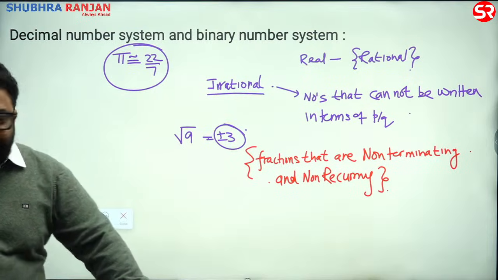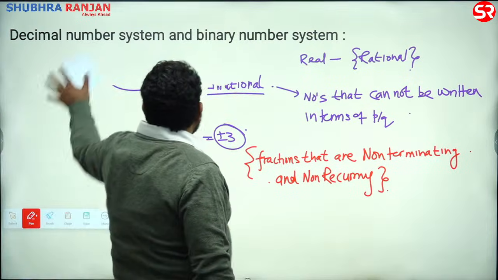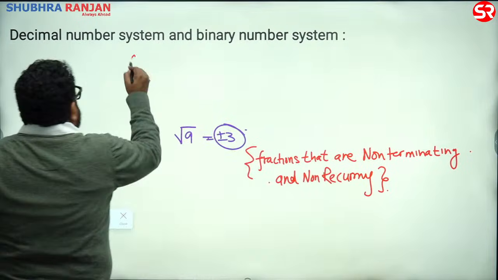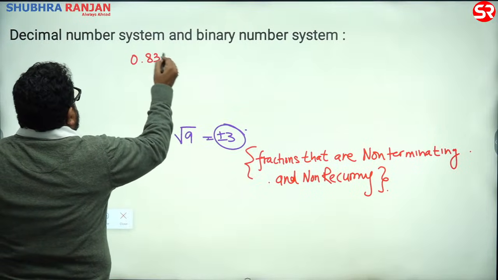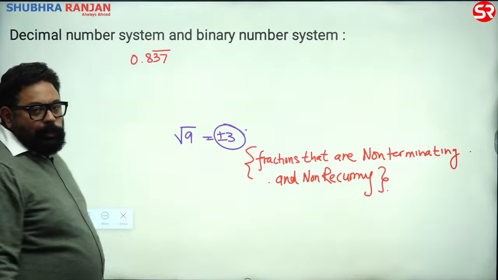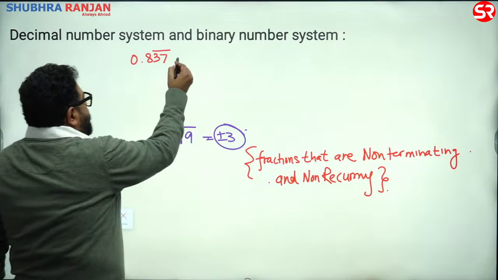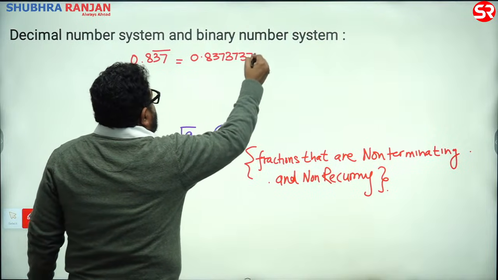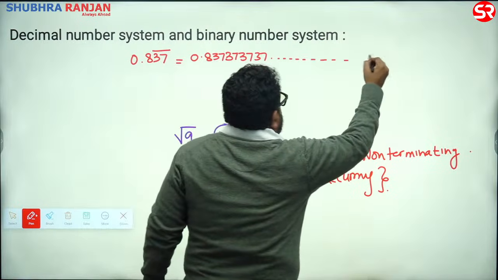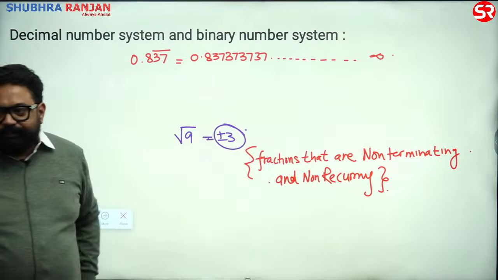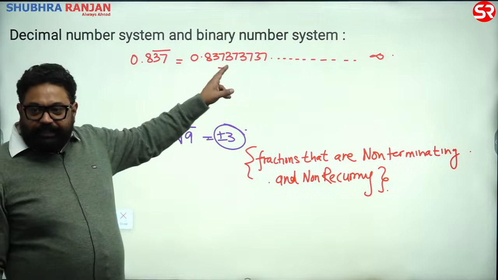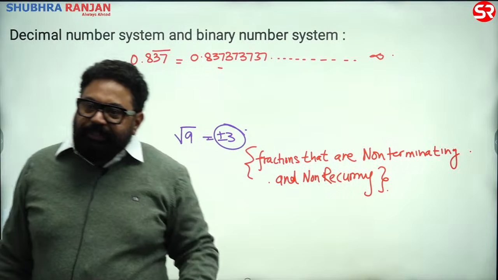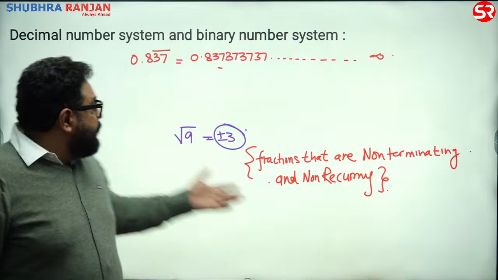ठीक, guys, good. So now I mean to say is, guys, अब problem है. I say, have you seen this number? 0.837 bar. This number is non-terminating, sir. This is 0.837373737 till infinity. Is it an irrational number? No. देखो, this is non-terminating. ये end नहीं हो रहा, right? What is terminating? That ends. Non-terminating means that never ends. So ये terminate नहीं हो रहा है.